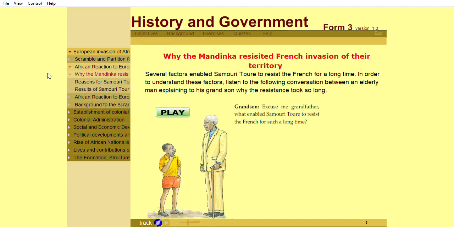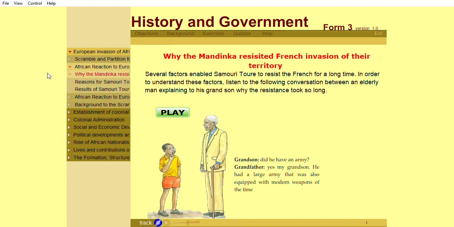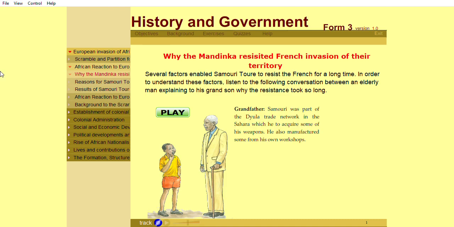Excuse me, grandfather. What enabled Samori Touré to resist the French for such a long time? Oh, that is a good question. To begin with, Samori Touré was a well-trained and an experienced soldier. Did he have an army? Yes, my grandson. He had a large army that was also equipped with modern weapons of the time. Where did he get the weapons from? Samori was part of the Dula trade network in the Sahara, which he acquired some of his weapons. He also manufactured some from his own workshops.